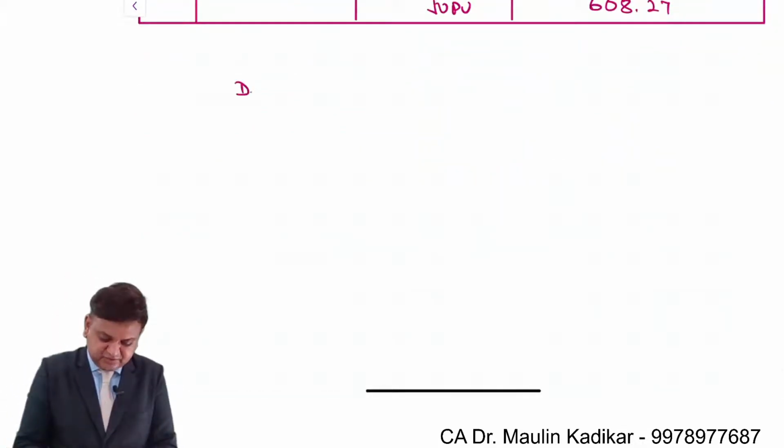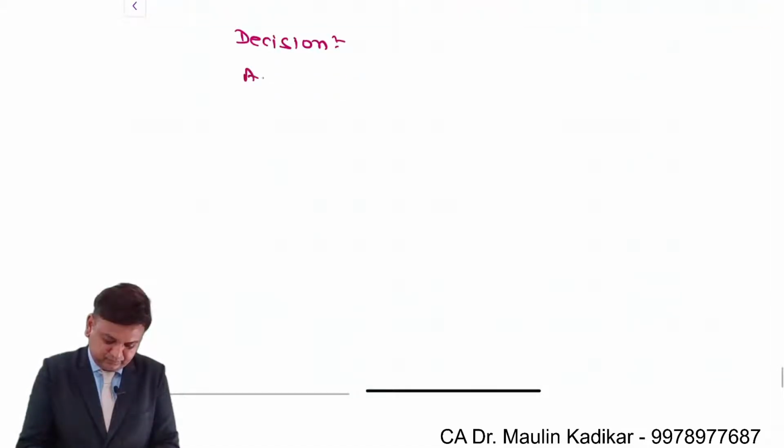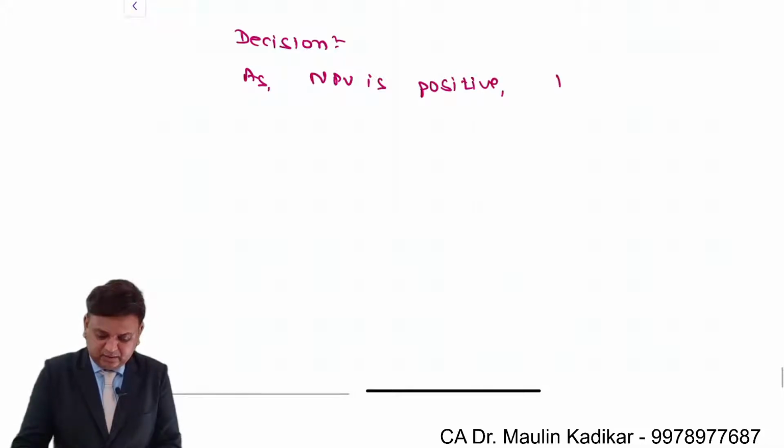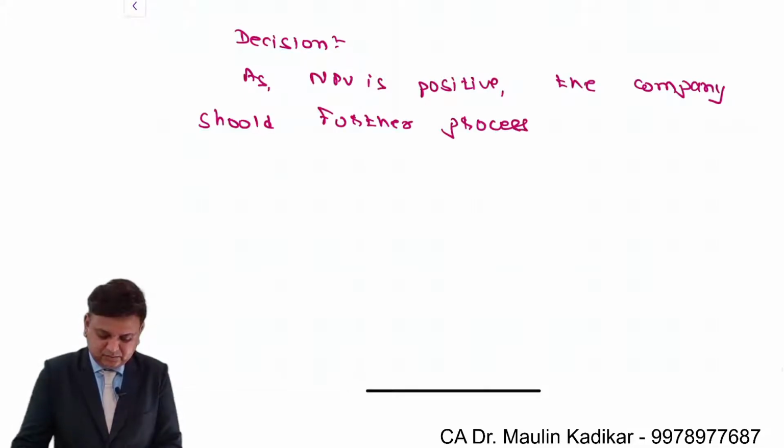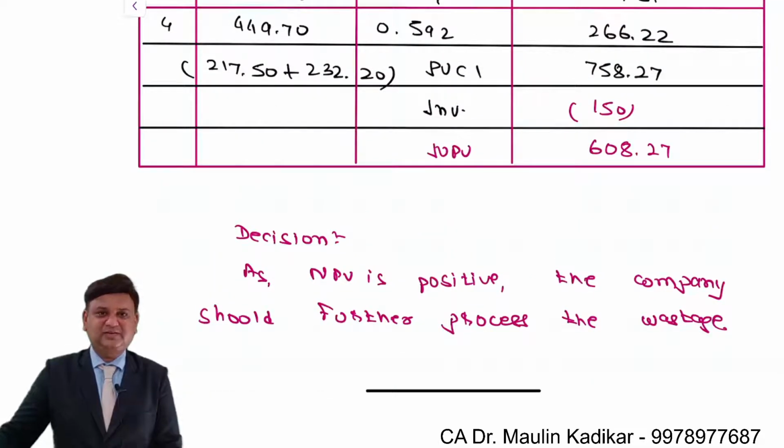So the final decision would be, as NPV is positive, the company should further process the vestige. This is the decision. Please write down the answer.